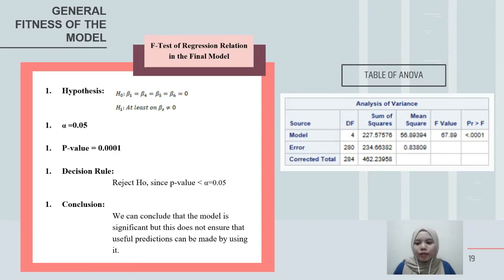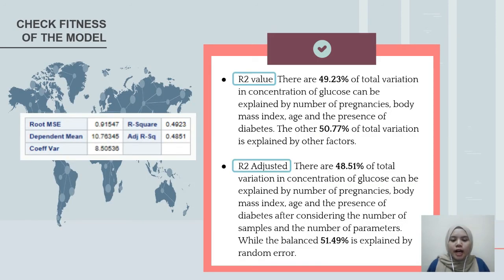Based on the ANOVA table, it shows that this model is a good fit model since the p-value is 0.001, which is less than 0.05. For the R-squared value, there are 49.23% of the total variation in concentration of glucose that can be explained by the number of pregnancies, BMI, age, and the presence of diabetes. The other 50.77% of the total variation is explained by other factors.